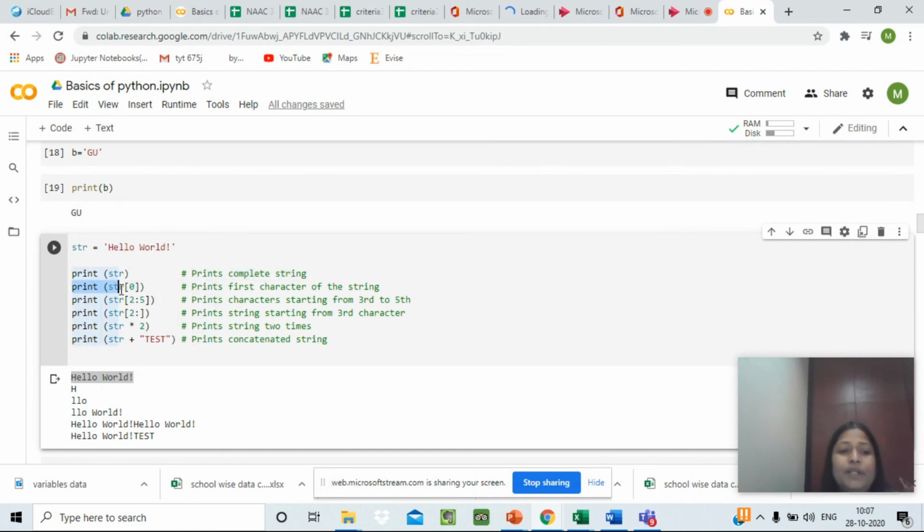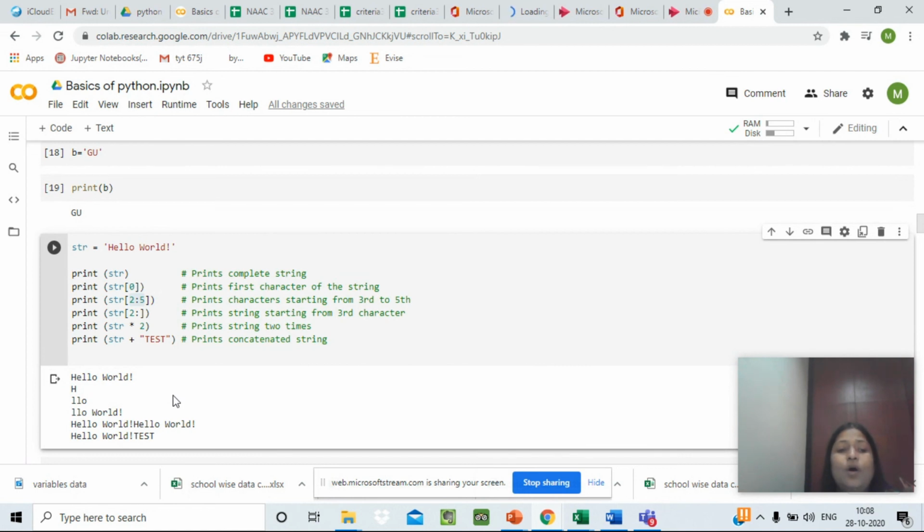Next, we have written print string and in square brackets 0. 0 refers to the first character of the string. So whenever we write 0, it will refer to the first character of the string if we are moving from left to right. So when we have defined print string 0, the first character H will be retrieved and given as output. The next is print string 2:5.